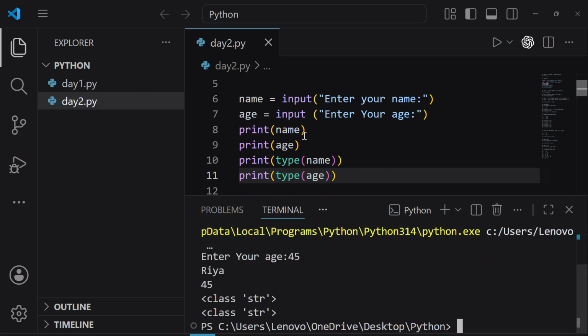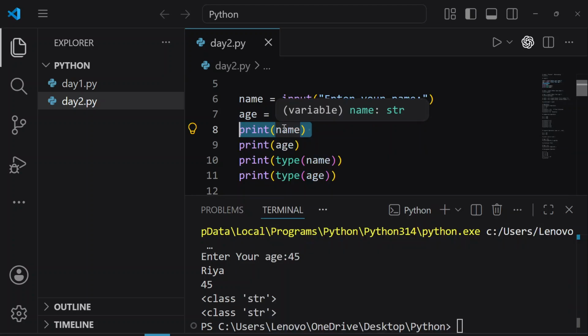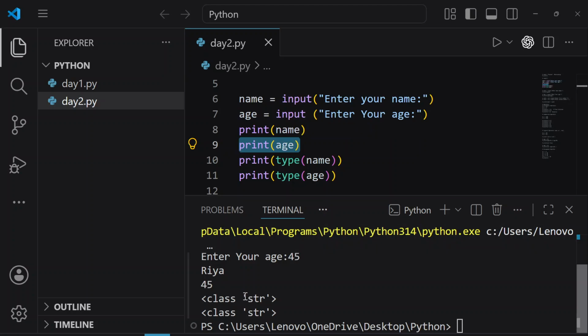Here we can see Python executed this line of code. The value of this variable is Ria. Then Python executed this line of code. The value of this variable is 45. And we can see the data type is str. So both of these data are strings. str stands for string.